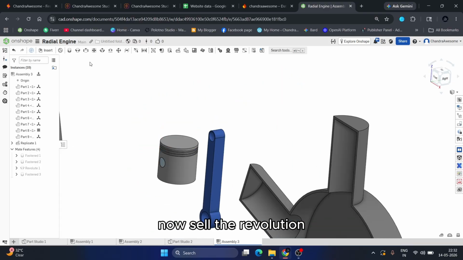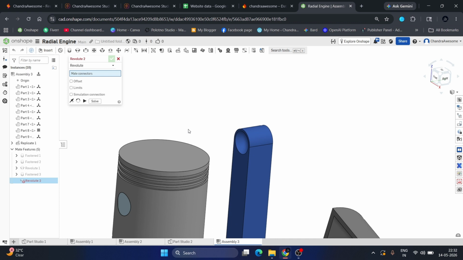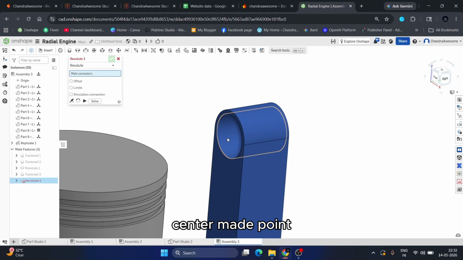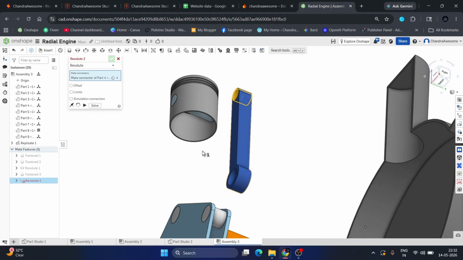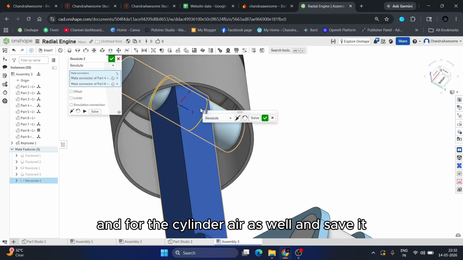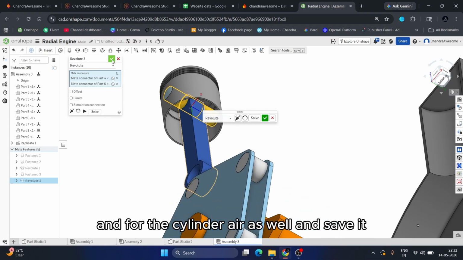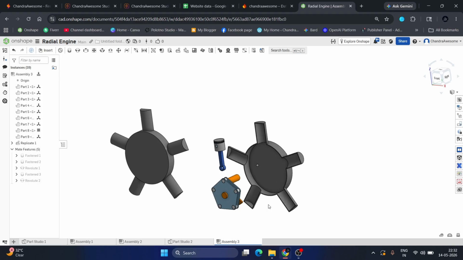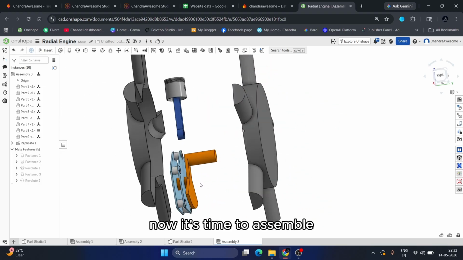Now select the revolute mate, select the inside edge, and make sure you select the center midpoint, and for the cylinder as well, and save it. Now it's time to assemble.